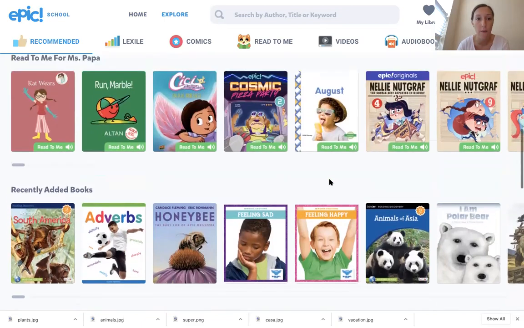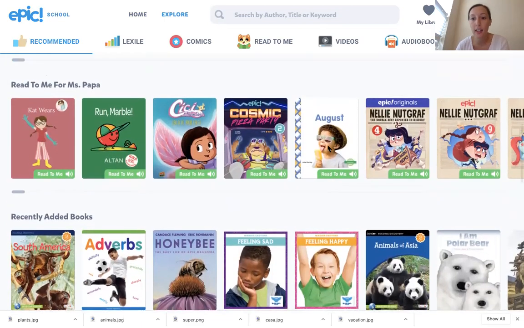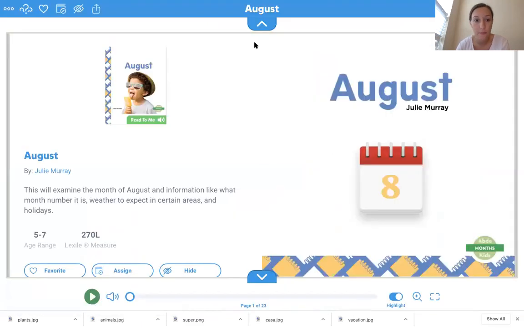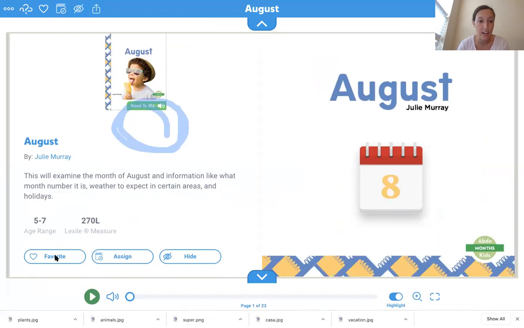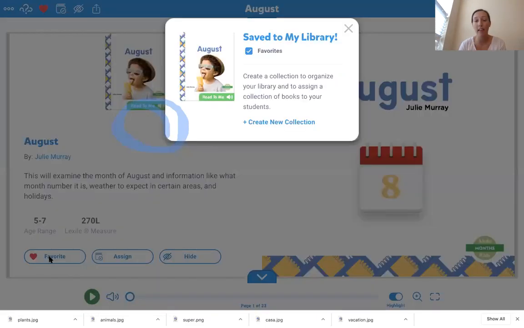Epic does for you. For example, if I click the book August, I see how right here in green it says read to me. So you might be thinking, Miss Papa, it's been such a long time since I read a book. Reading is hard. That's okay. There's lots of books on Epic where you can click read to me and it'll read to you out loud. So now if I add this book to my favorites, it's saved in my library.